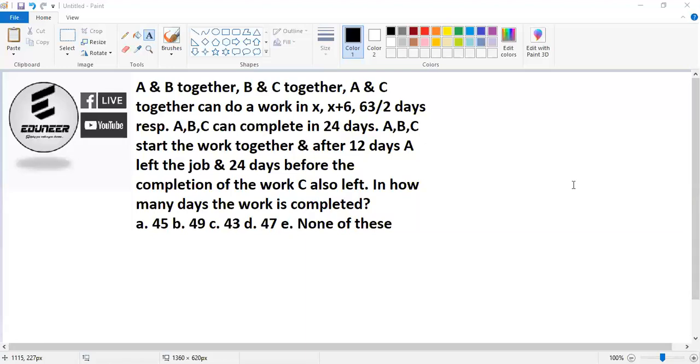So let's start reading the question, and also we'll solve it gradually. The question says A and B together, B and C together, A and C together can do a piece of work in X, X plus 6, and 63 by 2 days, respectively. A, B, C can complete the work in 24 days. A, B, C start the work together, and after 12 days, A left the job. And 24 days before the completion of the work, C left the job. So the question says, in how many days is the work completed? Options are given: 45, 49, 43, 47, and none of these.